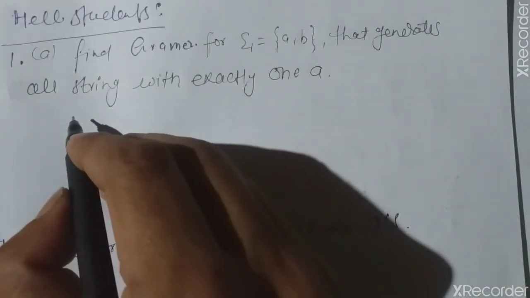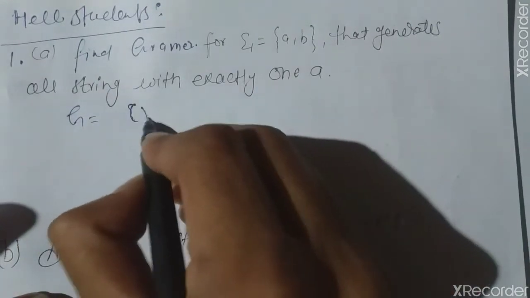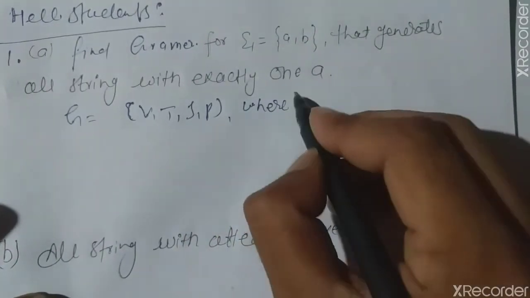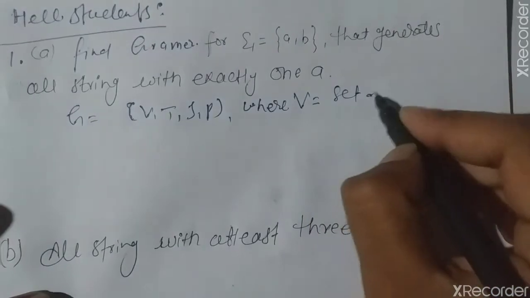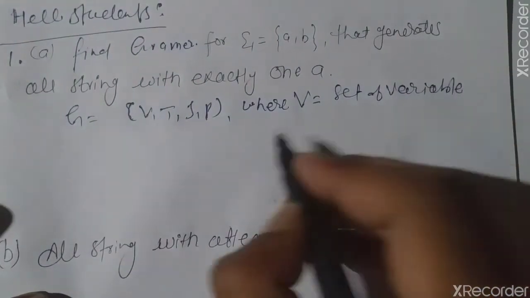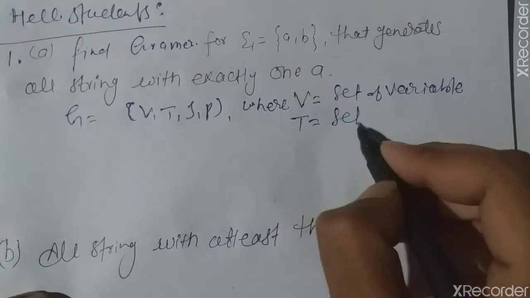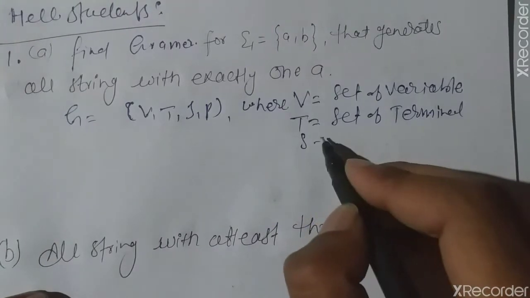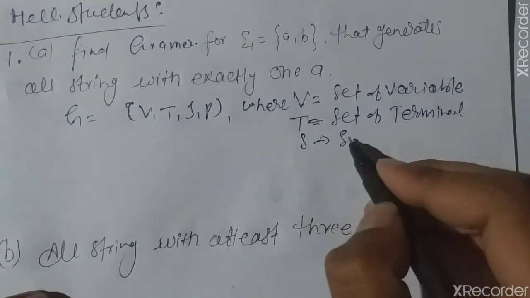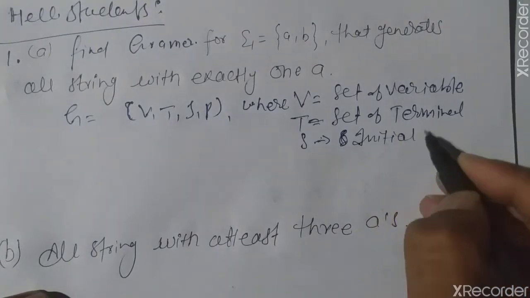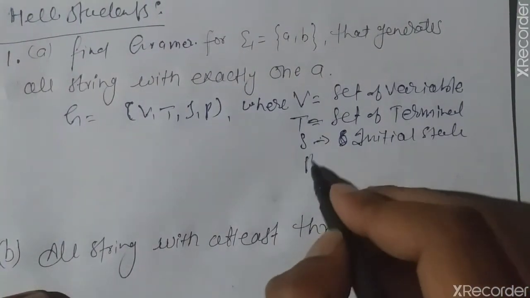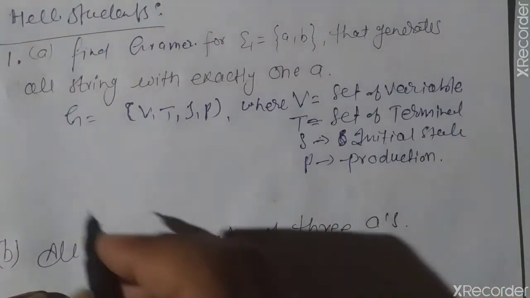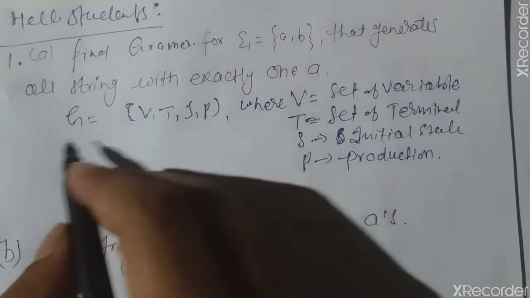The general format of the grammar is G = (V, T, S, P), where V is the set of variables, T is the set of terminals, S stands for the initial state, and P is the production rules.